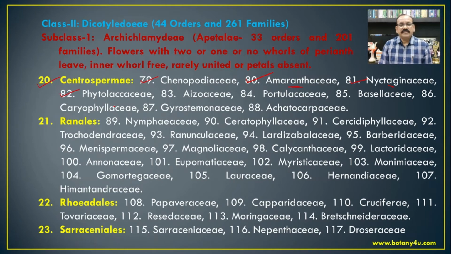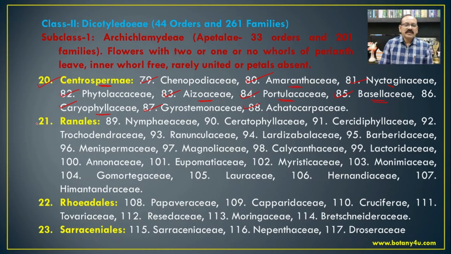Then Phytolaccaceae, Aizoaceae, and the member of Aizoaceae is Glinus or Gisekia pharnaceoides. Portulaca is the most common member from the family Portulacaceae. Basella from the family Basellaceae. Then Caryophyllaceae, that is Polycarpaea corymbosa, and Vaccaria pyramidata are the most common members from the family Caryophyllaceae. Gyrostemonaceae and Achatocarpaceae are other families from the Centrospermae of the Archichlamydeae.